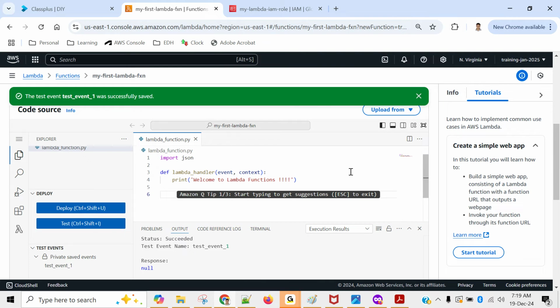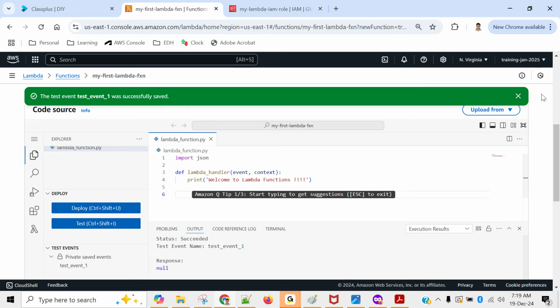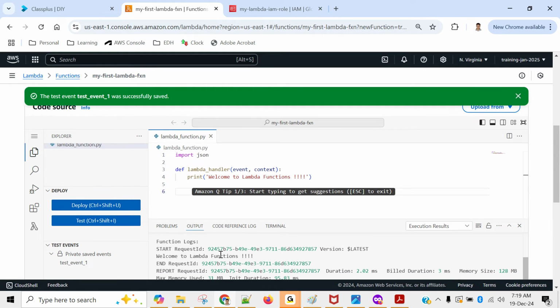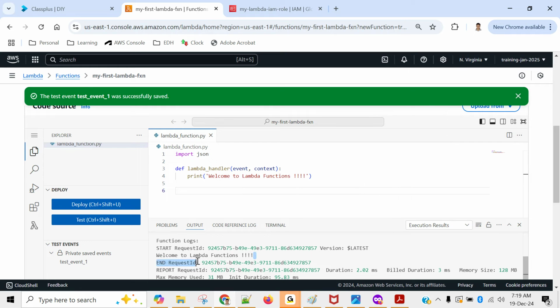Okay, so the UI is a little different now. Earlier the output was displayed on the right side, now it's coming down, but that's fine. So status is succeeded. Okay, test event name is test event 1, response is null. Response in the sense this function is not returning anything, so that is okay. We are not even expecting it to return something, rather we are expecting it to print something. So scroll down, and function log. So welcome to Lambda function, you see this.